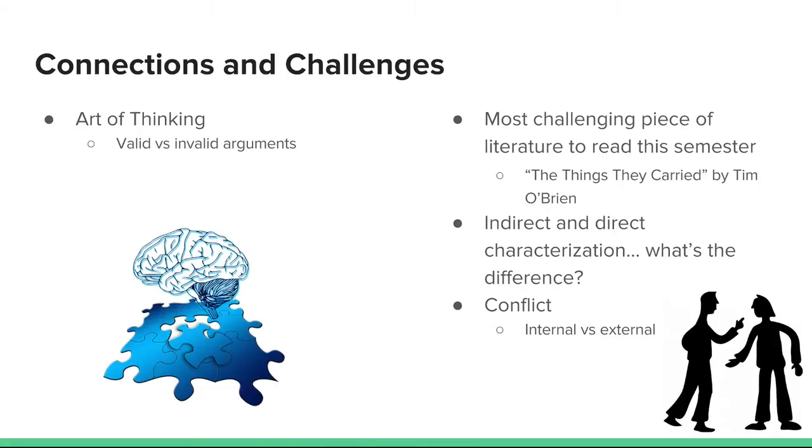I felt that the hardest story to critically analyze was The Things They Carried by Tim O'Brien. It was the first piece of literature that we analyzed, so I struggled with the concept at first. I was able to find and understand rhetorical devices and theme, but I struggled with the concept of direct and indirect characterization and internal and external conflict. Throughout the semester, after meeting with Professor Hume and practicing more, I had a better understanding and I was able to execute them successfully.